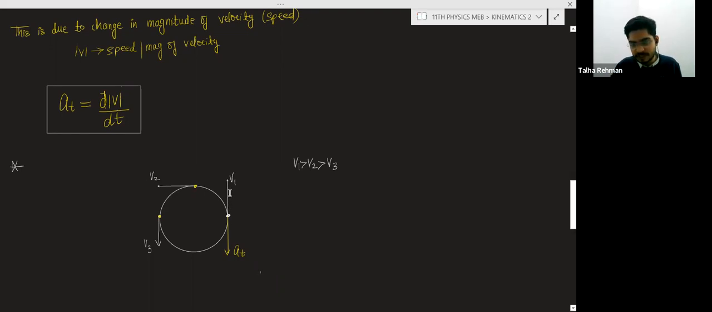Here the velocity is decreasing, so the direction of acceleration will be opposite to the direction of the velocity. So we cannot say that the direction of the tangential acceleration will always be in the direction of the velocity. Generally, in 90% of cases it happens.